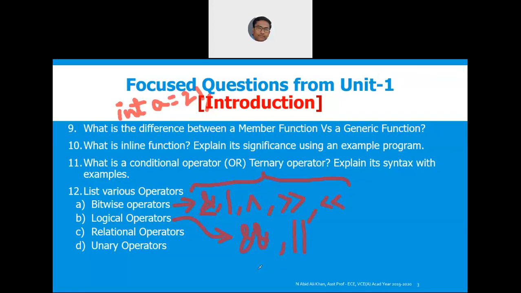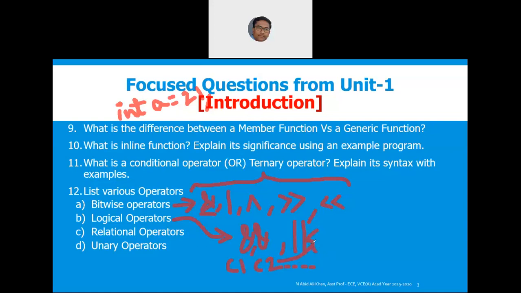If you want to check condition 1 as well as condition 2 as well as condition 3 and so on up to n conditions, and if all conditions are true, if you want to execute, then you have to use logical AND. On the other hand, if any of the conditions is true, if you want to execute, then you have to use logical OR operators.